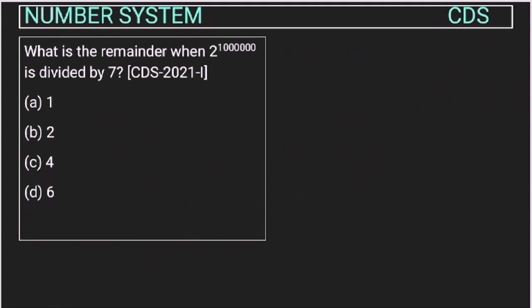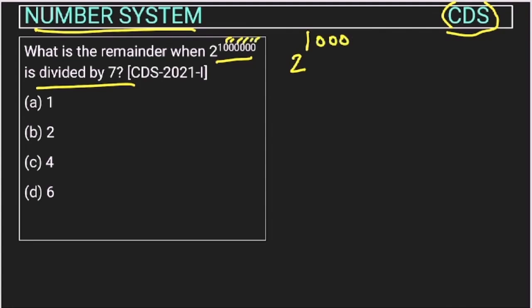Now this question from the number system chapter was asked by UPSC in the CDS exam. What is the remainder when 2 to the power of this much is divided by 7? How do we usually do these kinds of questions? We will write 1 and count how many zeros there are: 1, 2, 3, 4, 5, 6. So there are 6 zeros, divided by 7, right?